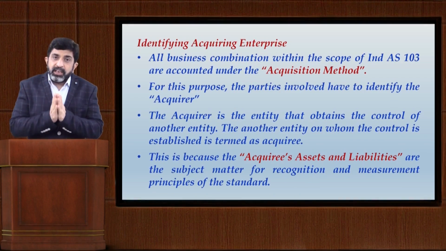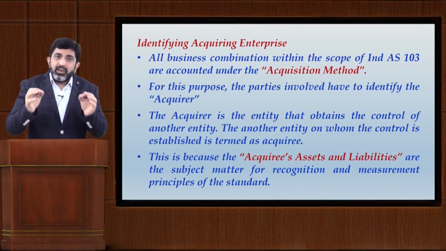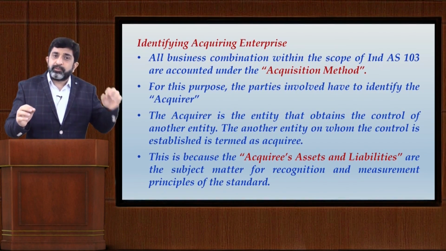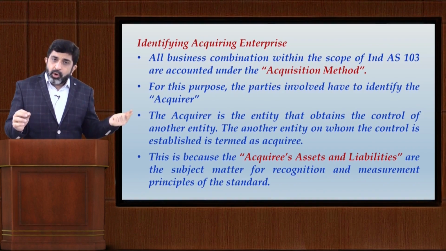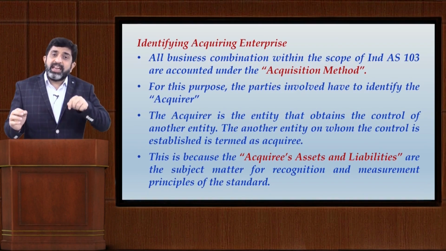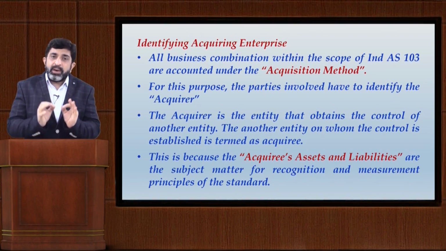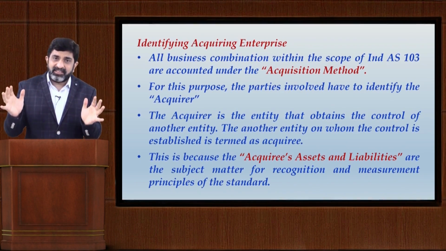So friends, in the first category of this discussion, we are talking about situations where the settlement of consideration is done in any mode, in any means other than the equity of the acquiring company. So equity capital of the acquiring company remains undisturbed as it is.